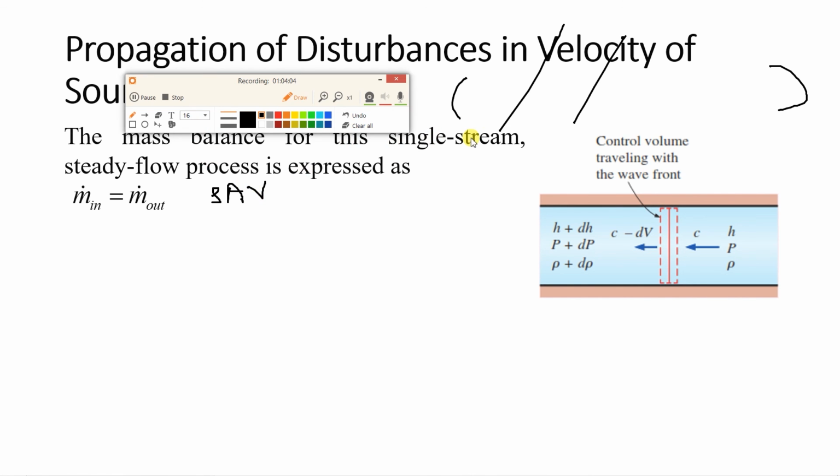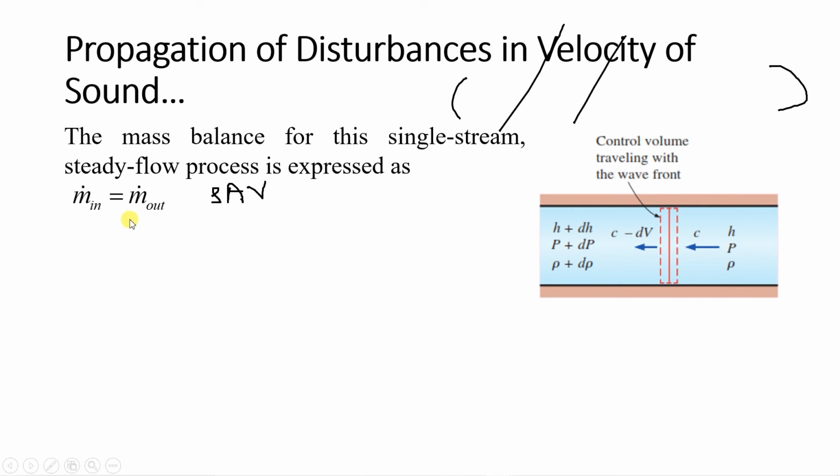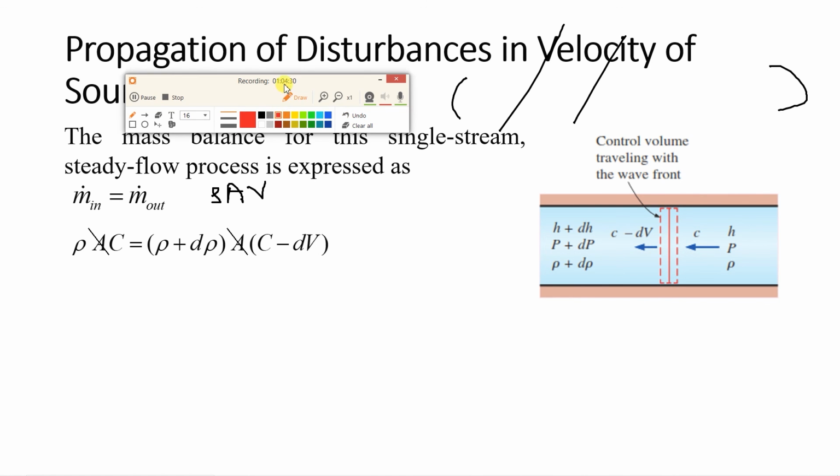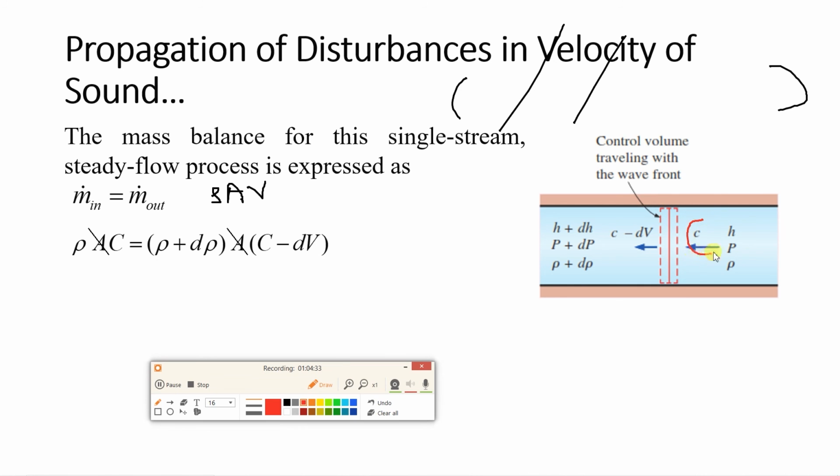Now if you apply this, okay, right side is inlet. Okay, right side is inlet. So what I can write, what is rho over here? It is given by density over here, it is given by rho. So rho into area of this duct into what is the velocity on the right side. Okay, here understand what is the velocity value. Velocity is given by c. So rho a c equal to, what is the value of m dot out?